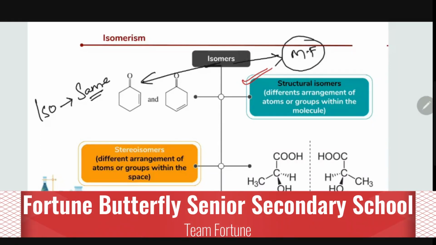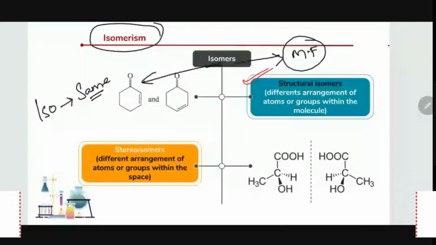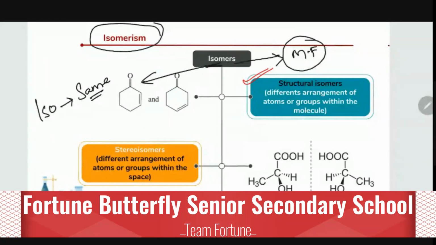Generally, formula is same, but their structures may be different, or the functional group position may be different, or their stereoisomers may be different. So such type of compounds can be called isomers, and this is called isomerism. Iso means same, even though it consists of same molecular formula, they can exist in two different ways. See, for example, we know aldehyde and ketone.